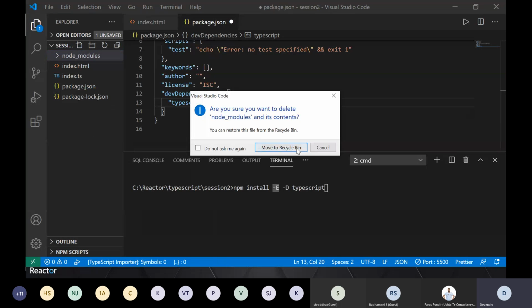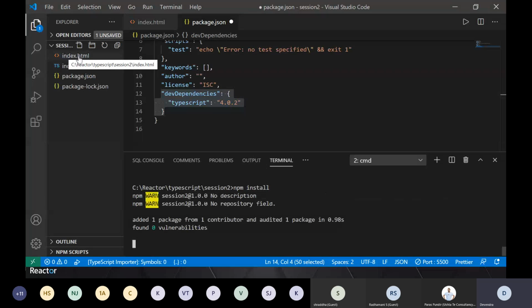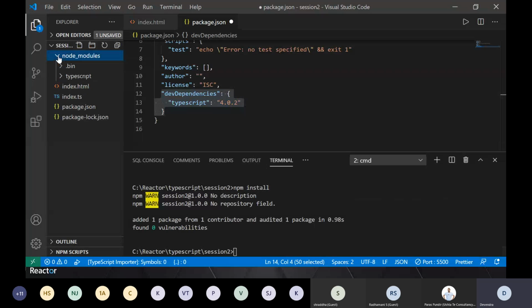So if I delete it, let's say it's not there on my repository, I'll pull my code, which is this lightweight couple of files, package.json, which is most important, and I will say npm install. So whatever packages are mentioned in package.json, those will be installed as per the versions which I mentioned here. Again, it will create the node modules folder and install each and everything here. Okay, this is the way you keep everything latest based on package.json, right? It's a good way of maintaining your code.